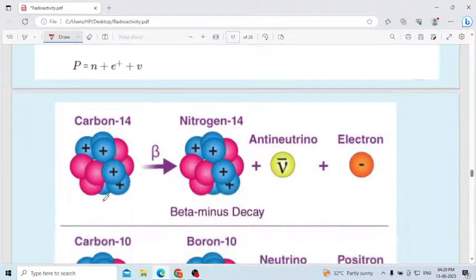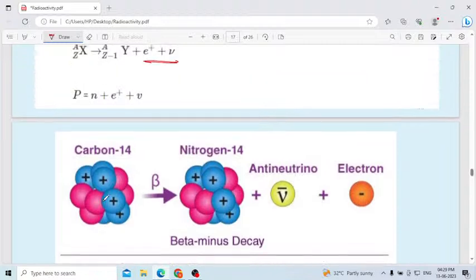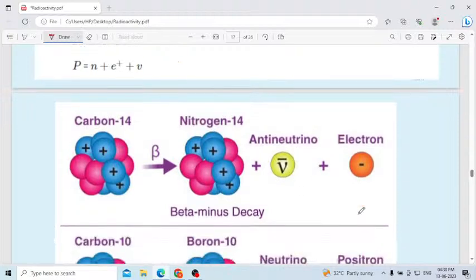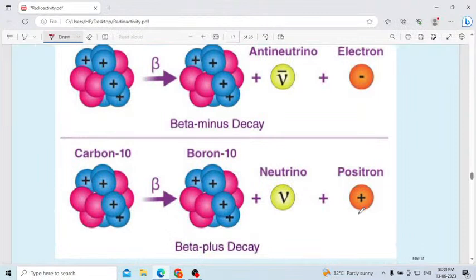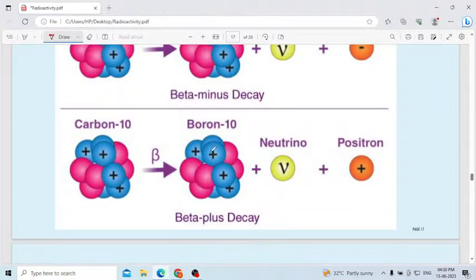Let us consider this example here. Beta minus decay: carbon 14 undergoes beta minus decay, you will get nitrogen 14 with the release of an antineutrino and also an electron. This one is beta minus decay. Carbon 10 is converted into boron 10 by beta plus decay, you will get it with the release of a neutrino and also a positron.